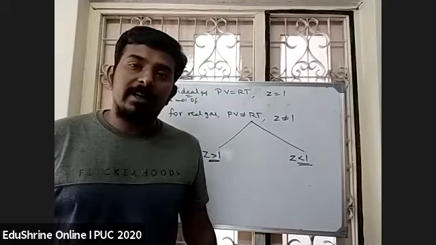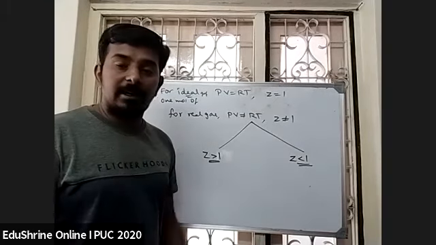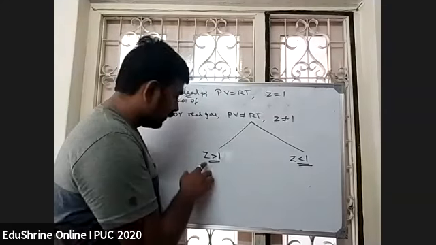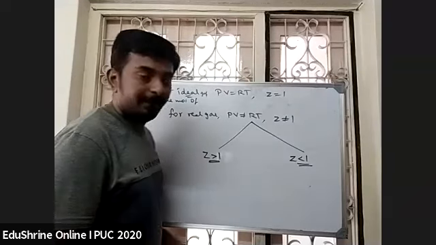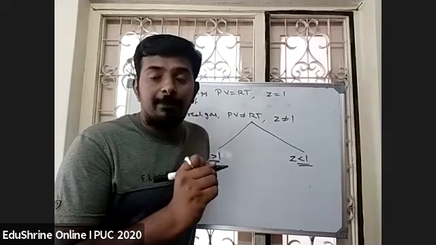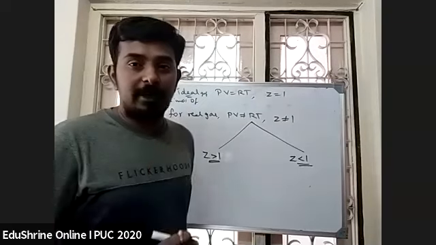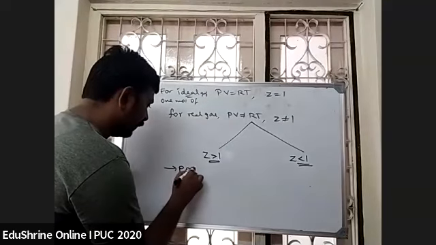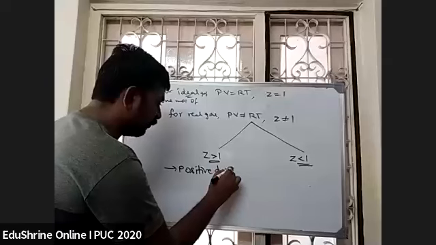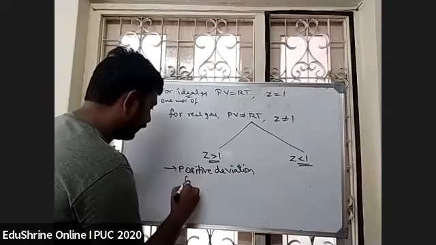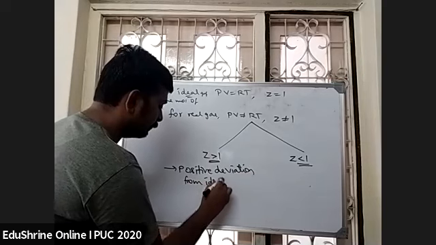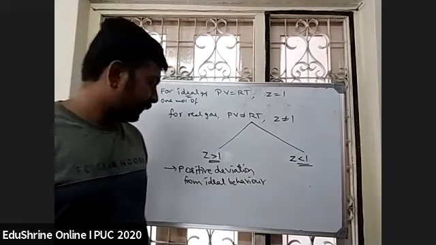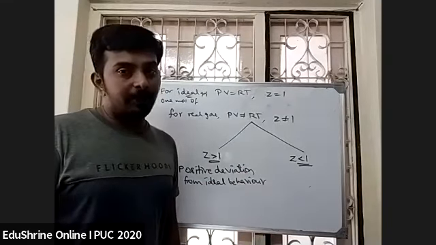Now let us see what is the meaning of Z greater than 1 or Z less than 1. If any gas is having the value of Z greater than 1, then the gas is said to be showing positive deviation from ideal behavior. If Z is greater than 1, it is said to be showing positive deviation from ideal behavior.